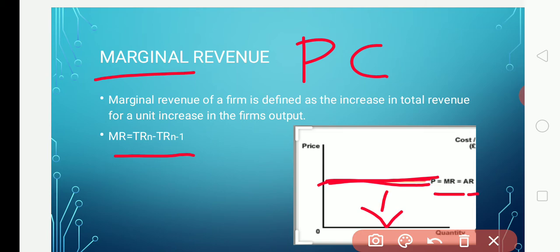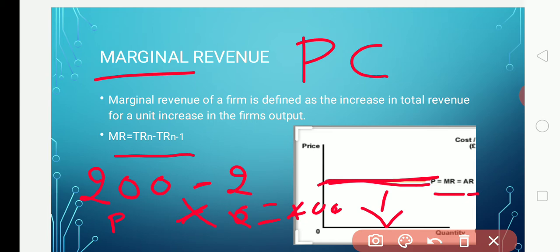Suppose a seller sells 2 bulbs, okay. What is the price of a bulb? 200 each. For 2 bulbs, how much will it be? This is the price, this is the quantity. If you multiply price into quantity, you will get 400, right? 400 rupees is the revenue which the firm received.